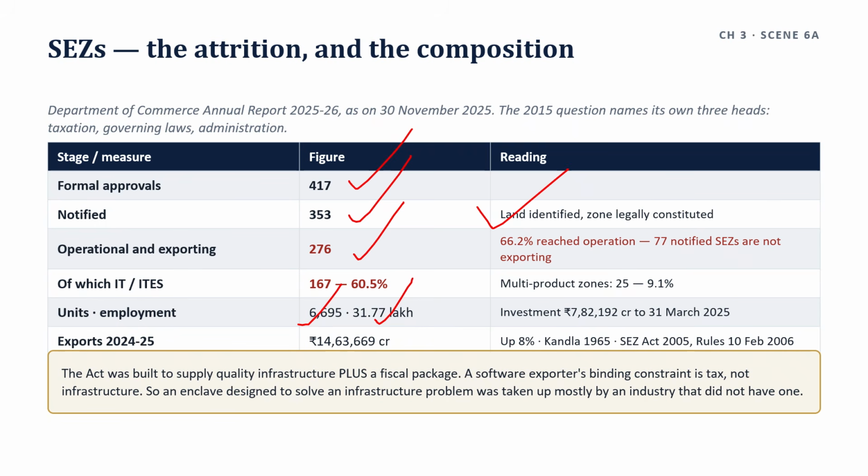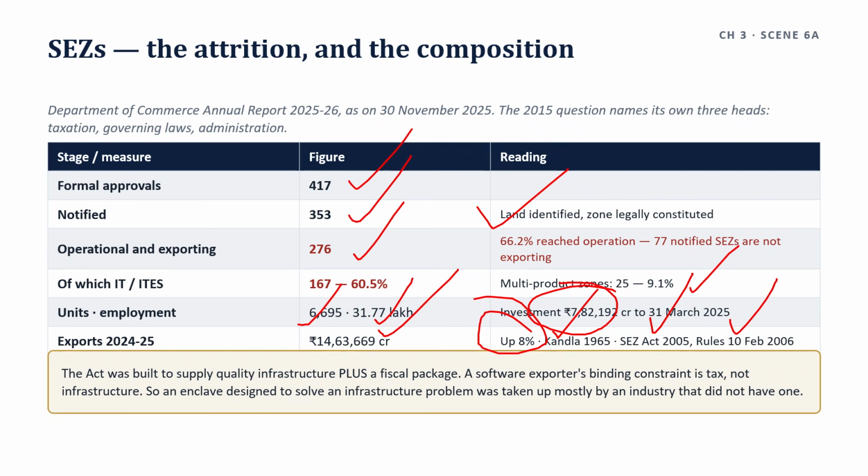Investment 7 lakh 82,192 crore to 31st March 2025. Exports 14 lakh 63,699 crore in 2024-2025, up 8%. Asia's first export processing zone was at Kandla, 1965. The SEZ Act came in 2005 and took effect with the rules on 10th February 2006.